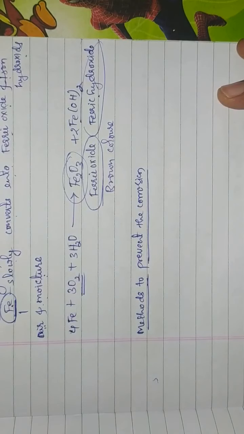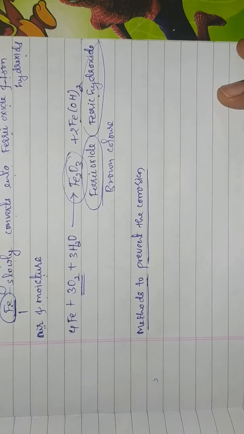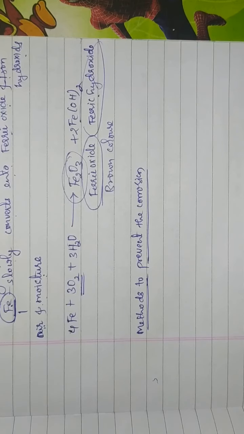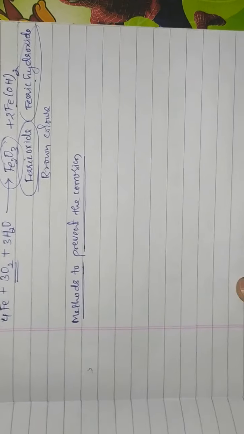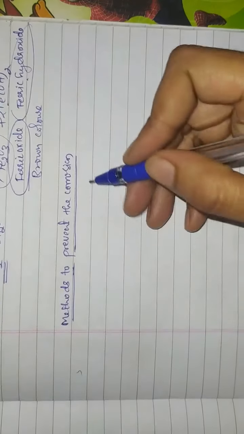For example, if you take vehicles, Godrejs, table, bench, bridges, constructing the buildings, they are using iron rods. So if they undergo corrosion, their property will change and their strength, they will become weak. Because of that reason we have to prevent the corrosion.